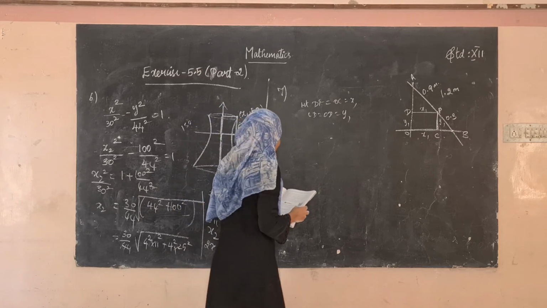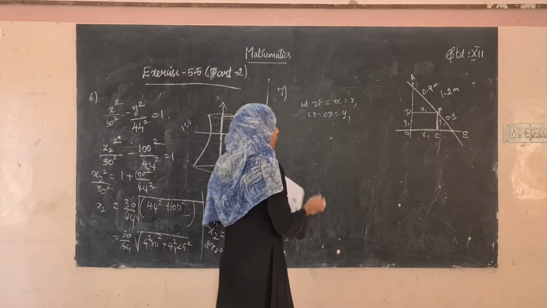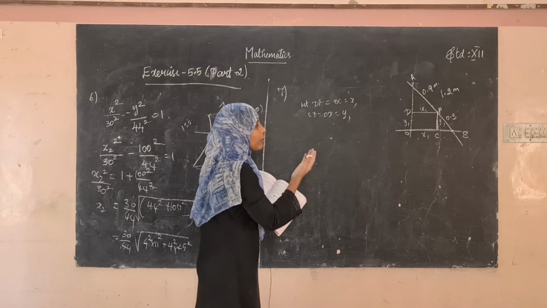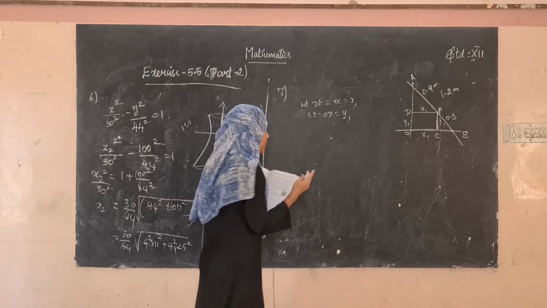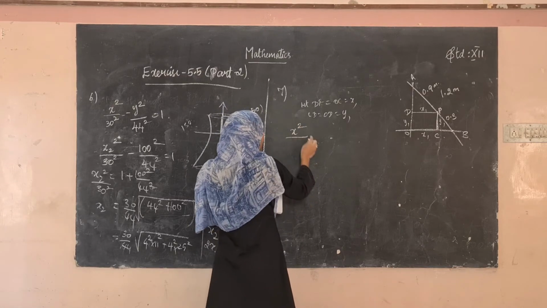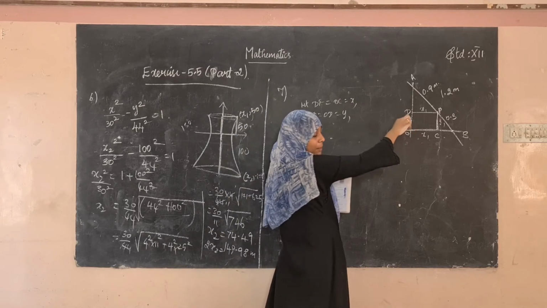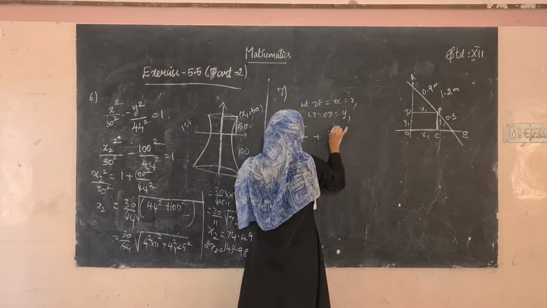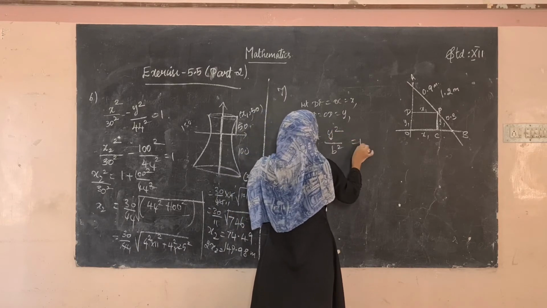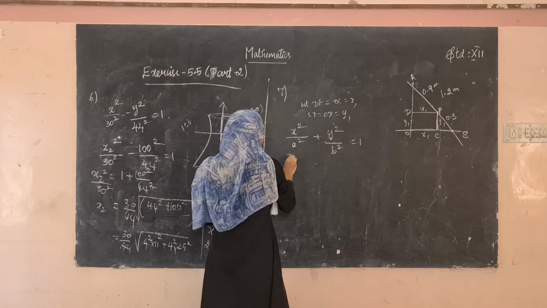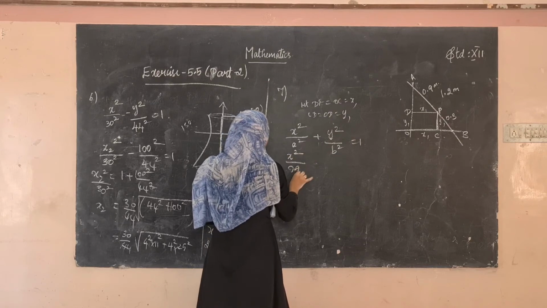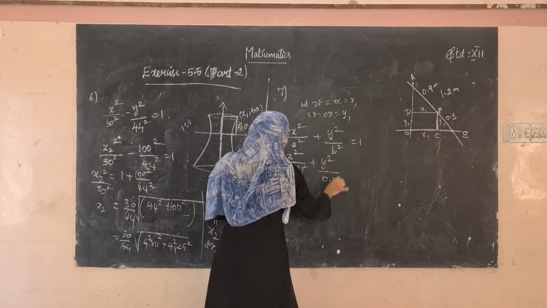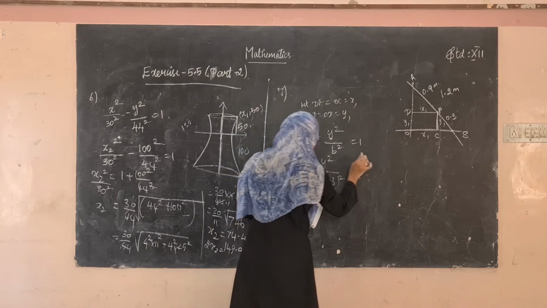Then we have to find the eccentricity here. Before that we have to find the values of a squared, b squared and so on. They have given that it is forming an equation of an ellipse. The ellipse will be in the format of x squared. Here the major axis is along the x-axis. So x squared divided by a squared plus y squared divided by b squared is equal to 1. From that we get x squared divided by 0.9 the whole squared plus y squared divided by 0.3 the whole squared is equal to 1.